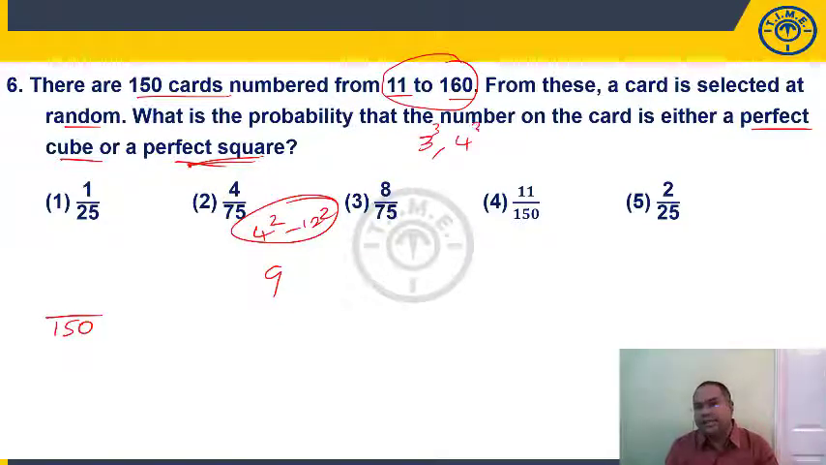4 cube, right? 64 falls into this range. 5 cube is 125. Yes, it is in this range. 6 cube, no. So we have 3 perfect cubes. 9 plus 3, 12. Now if you observe here, we have taken 64 twice.